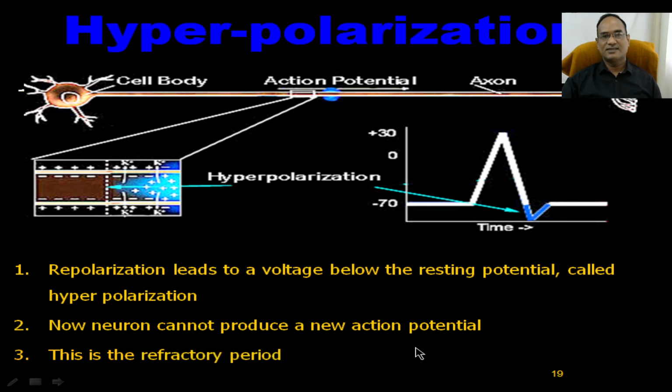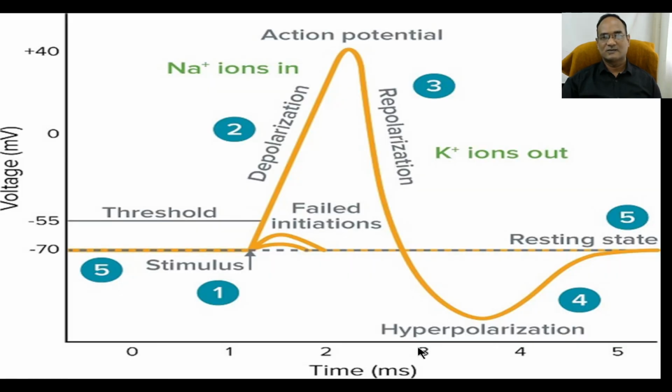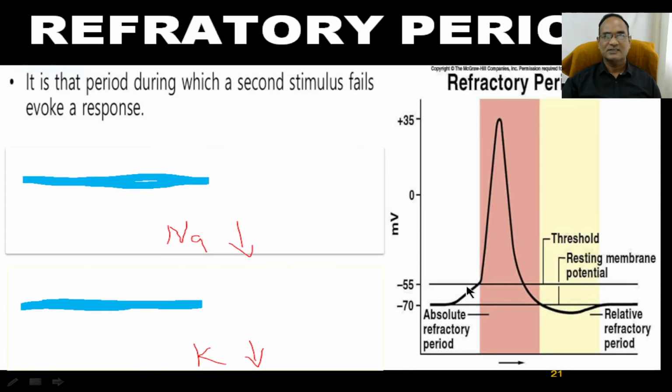A refractory period means a completely resting condition. In hyperpolarization, there is no possibility of an immediate action potential. It has to take some rest and wait for another command from the brain. The refractory period is the period during which a second stimulus fails to evoke a response.